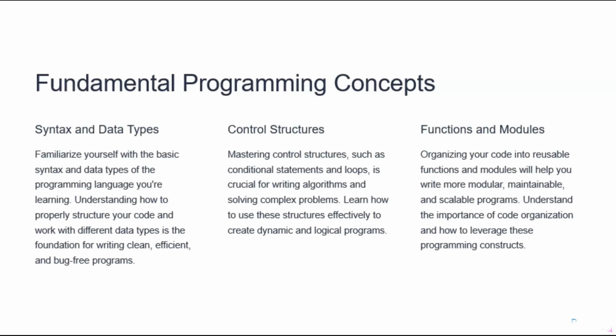Next comes the control structures. Control structures are essential for directing the flow of your code. They include conditional statements and loops. Conditional statements like if-else and elif allow your program to make decisions. Loops like for, while, or do while let you execute code repeatedly.